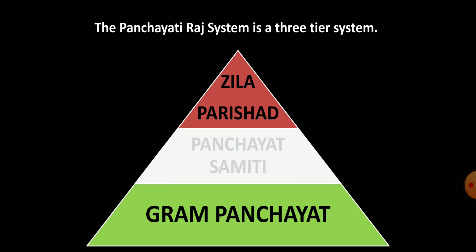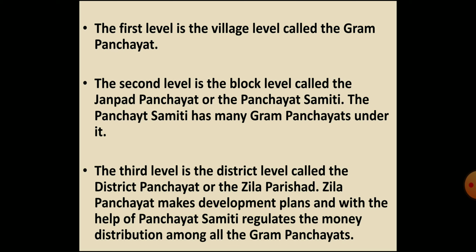Children, the Panchayati Raj system is a three-tier system. In this system, the lower level or the first level is the Gram Panchayat, second level is Panchayat Samiti, and third level is the Zilla Parishad. The first tier or level is the Gram Panchayat, about which you have already learnt so far. The second level is the block level, which is called Panchayat Samiti or the Janpad Panchayat.